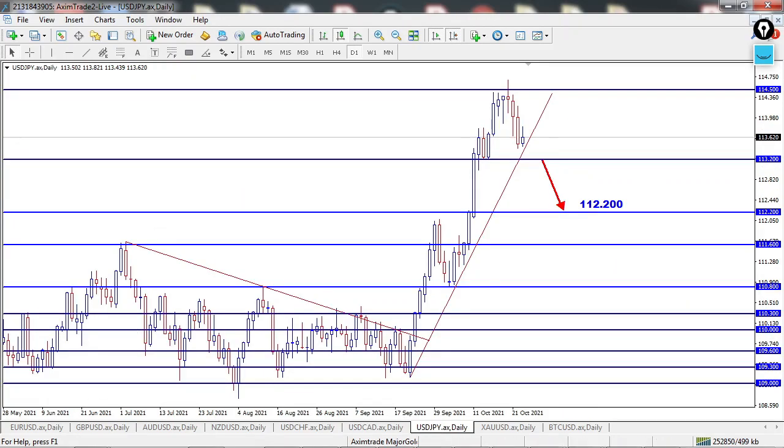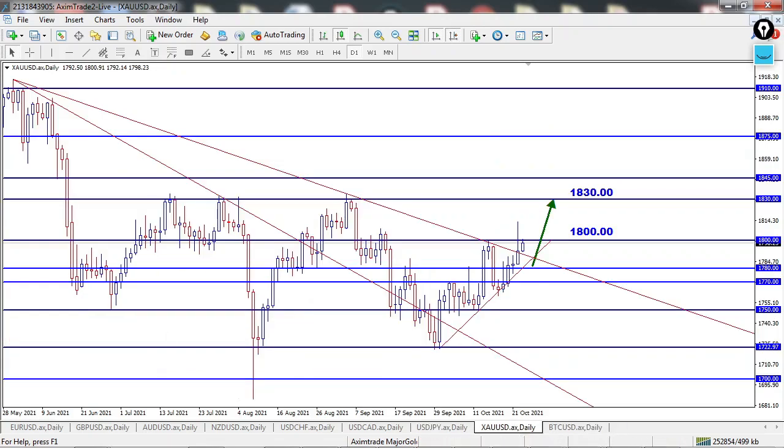On USDJPY, price continues to rally higher but failed to hold above the 114.500 level last week. Next, there is high probability for the market to drop to test the 113.200 level this week. And if that level is broken, then the next possible level will be 112.200. The news to watch out for will be the interest rate decision news, which is scheduled on 28th October, which will have some major impacts on USDJPY.